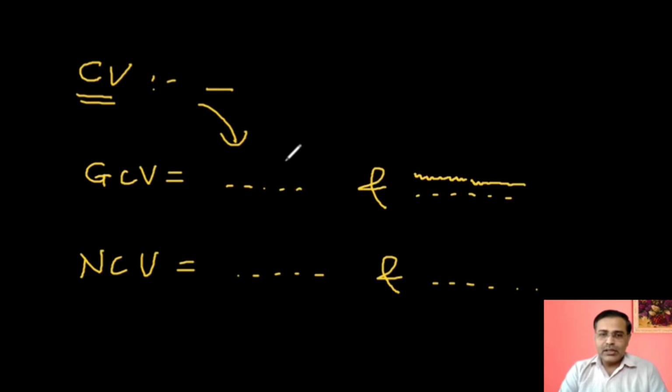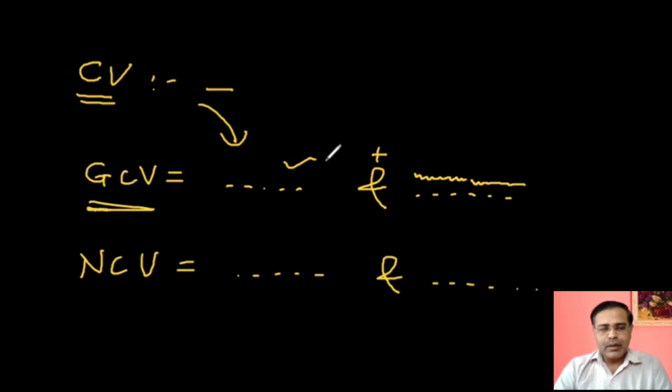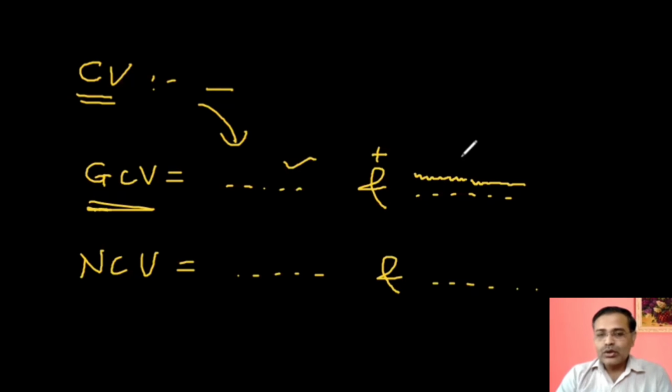It means we are getting this heat plus this heat, and that's why this is the total heat, and that's why it is gross calorific value or higher calorific value: the amount of heat liberated by combustion of 1 unit mass or unit volume of fuel in presence of oxygen at STP condition, and products of combustion are cooled to 15 degrees Celsius. And that heat is also collected.